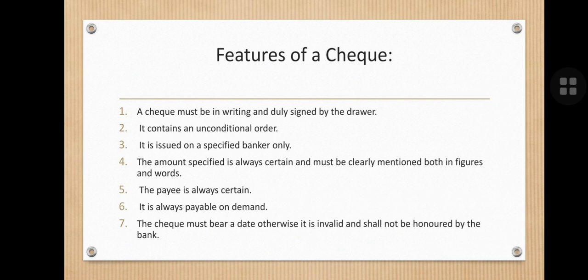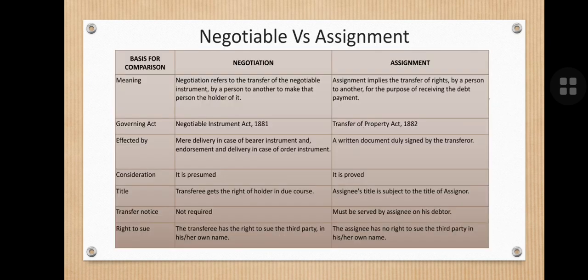The payee is always certain. It is payable on demand. It must contain a date; after the check's validity, if the check has expired, it will be difficult for the person to claim the money.